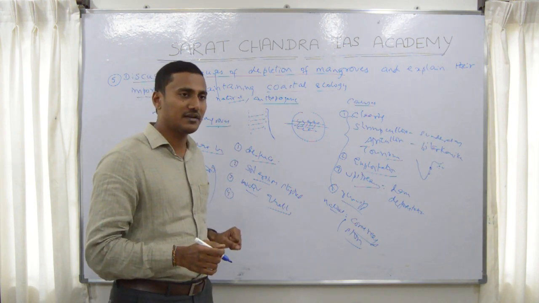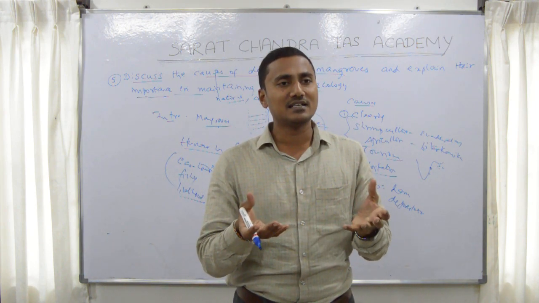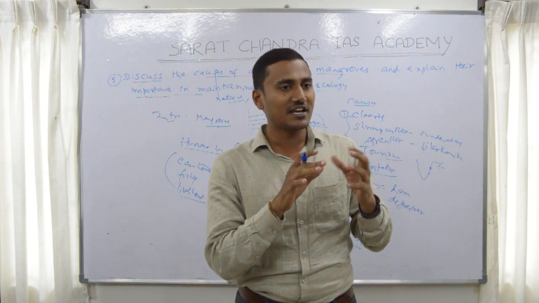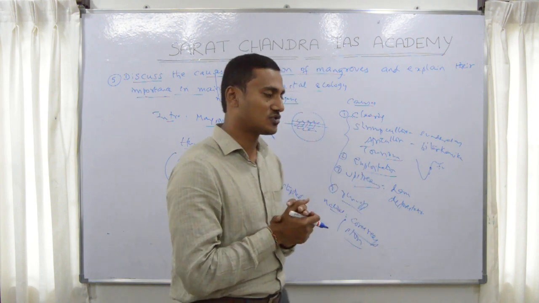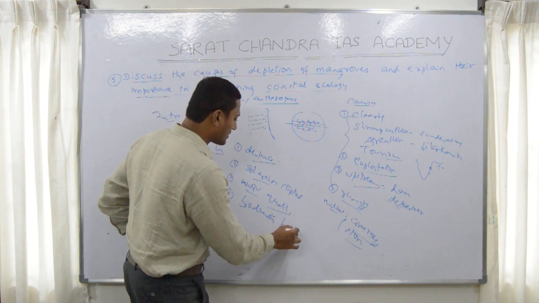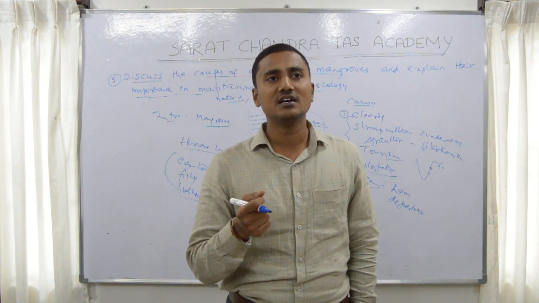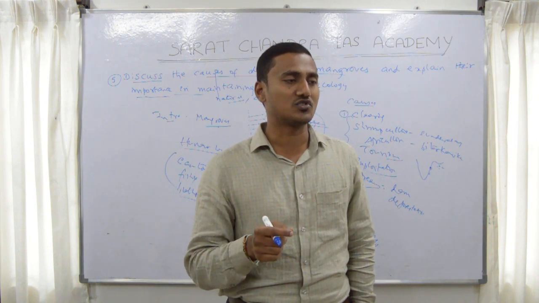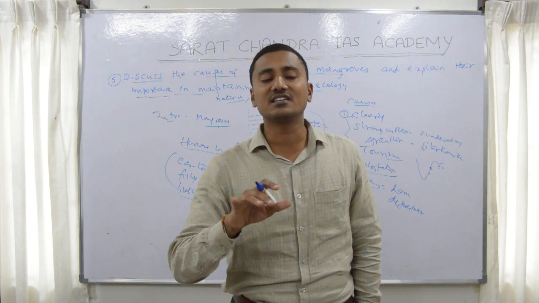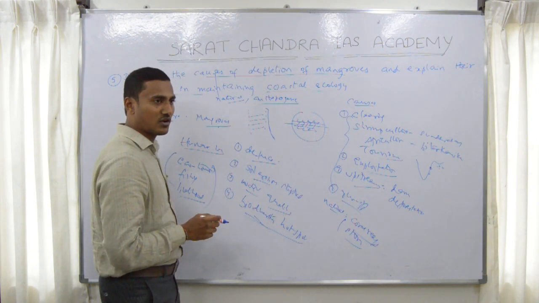Similarly, the most important point is biodiversity. As I told you, mangroves particularly are a place where a lot of species that either cannot stay in the sea or cannot stay on the land, such kinds of species actually grow in the mangroves. So we can say it is a biodiversity hotspot. Mangroves are biodiversity hotspots. You can even see a lot of endangered and threatened species living in the mangroves. So if we eliminate the mangroves, these endangered species will become extinct. So that's another importance of the mangrove for the coastal ecology.